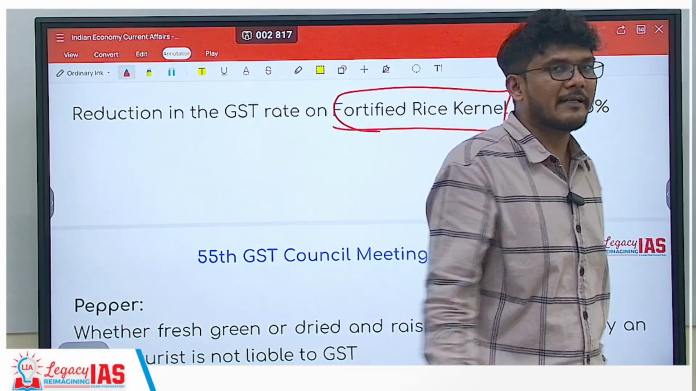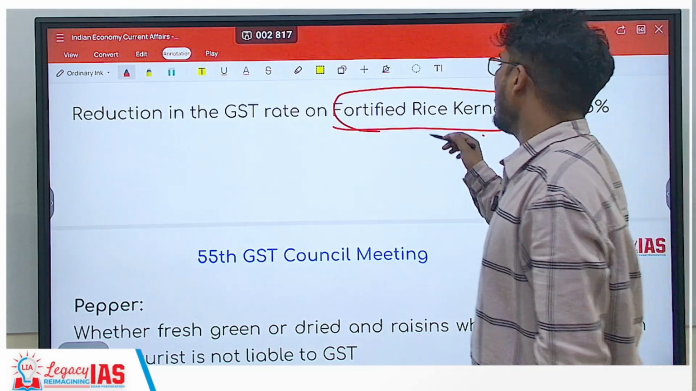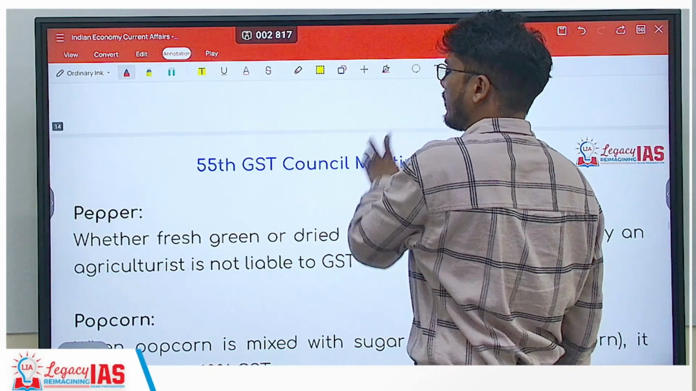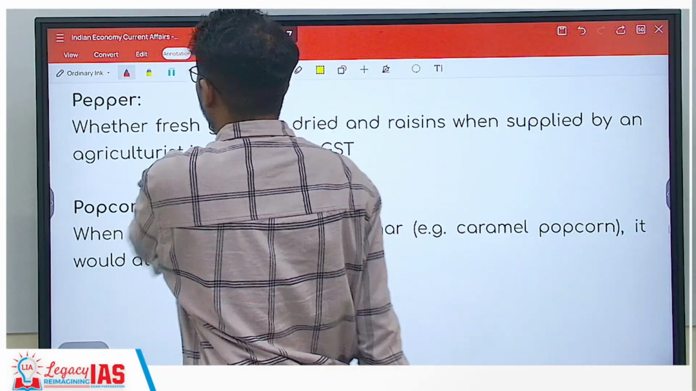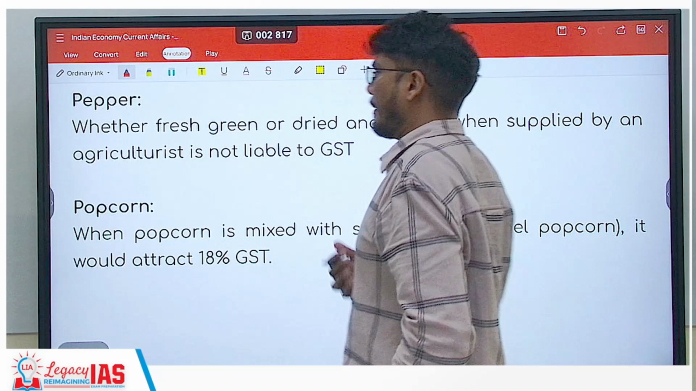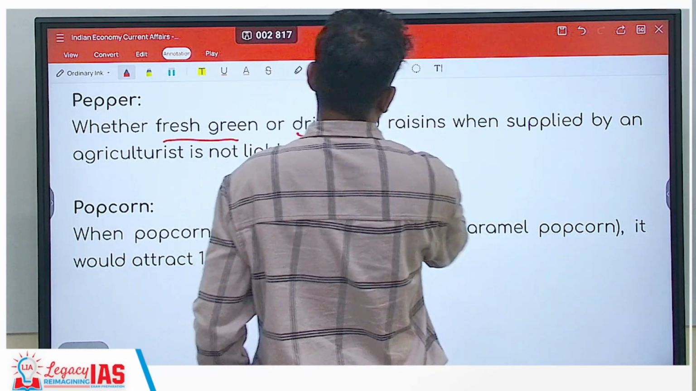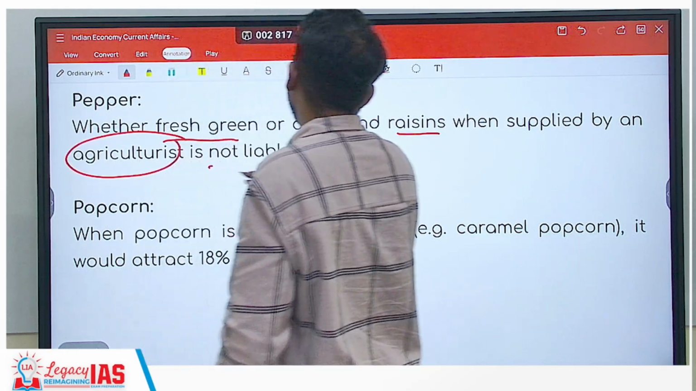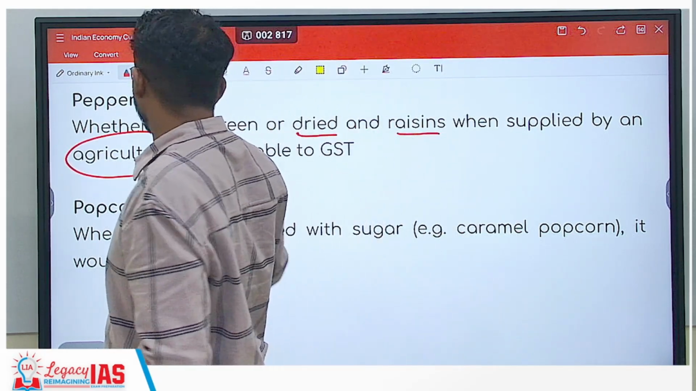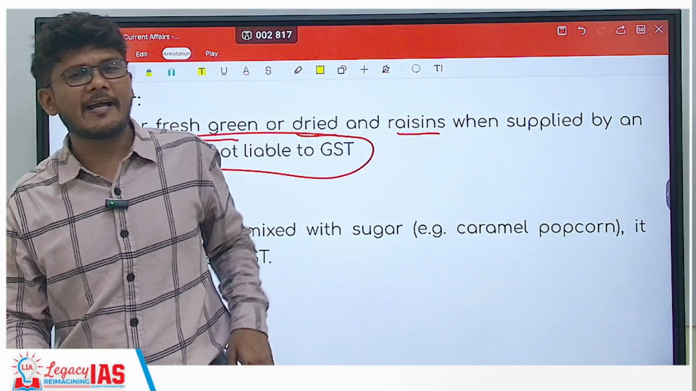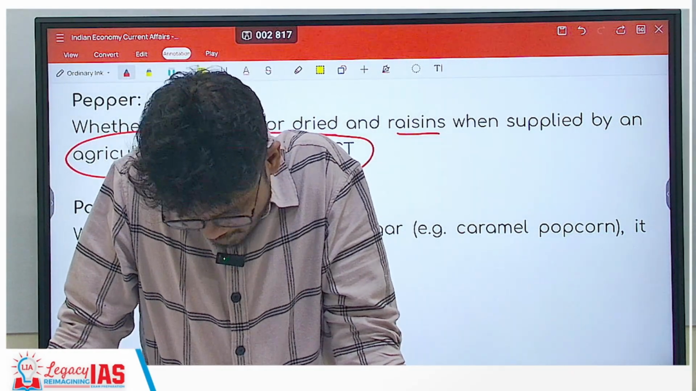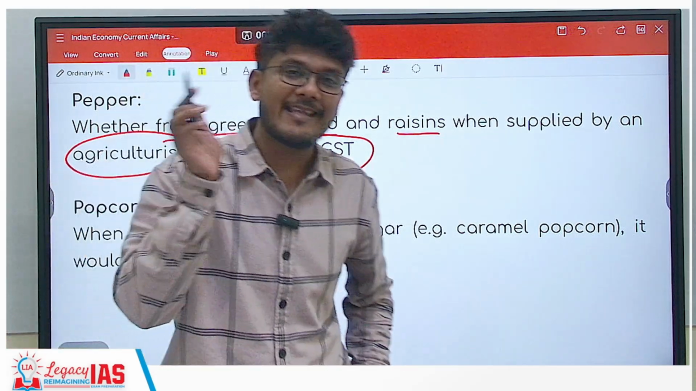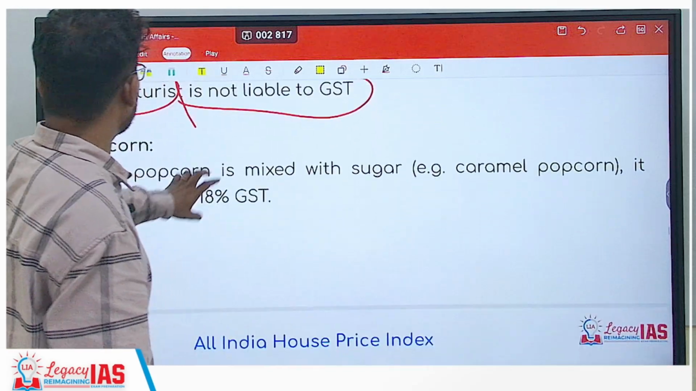So fortified kernel is there. The rice, the variety of rice, the GST on this has been reduced. Then with respect to pepper, any kind of pepper, whether it is fresh green or dried, and raisins, when it is supplied by an agriculturalist, it is not liable to GST. So if I say that pepper, dried pepper is not liable to GST, it is. But when it is supplied by an agriculturalist, at that time it is not liable for GST.